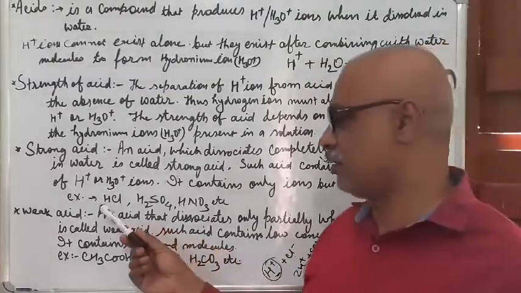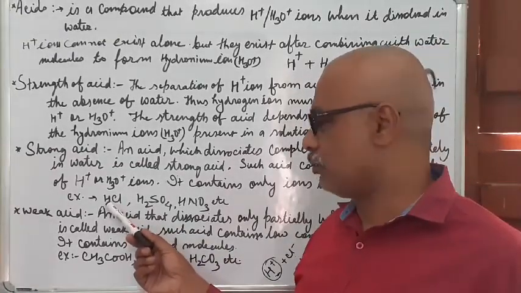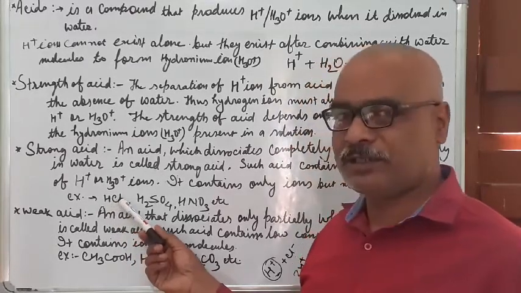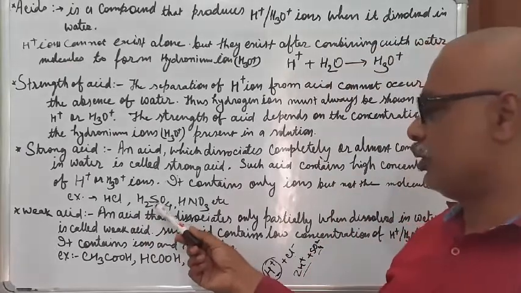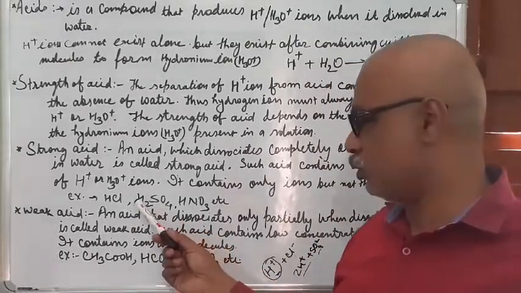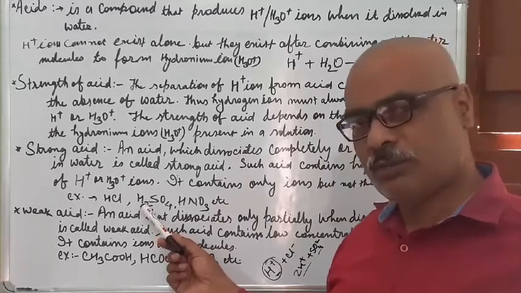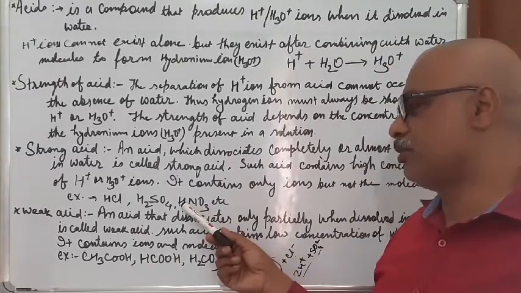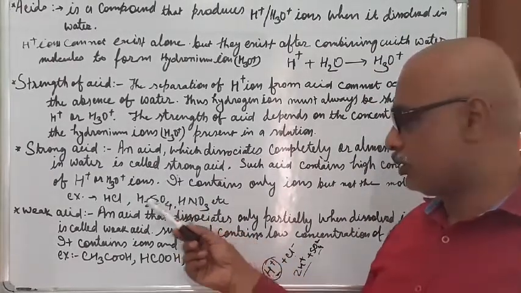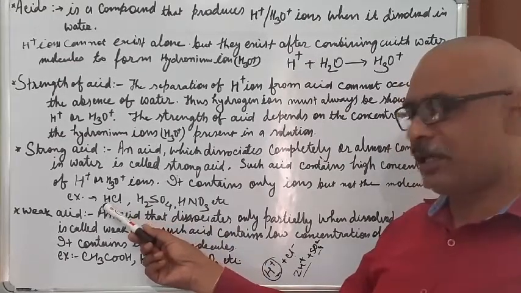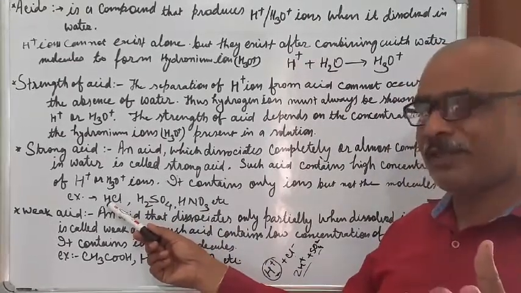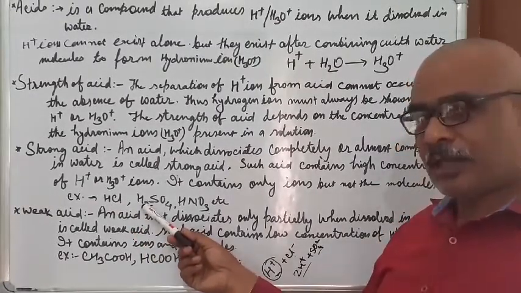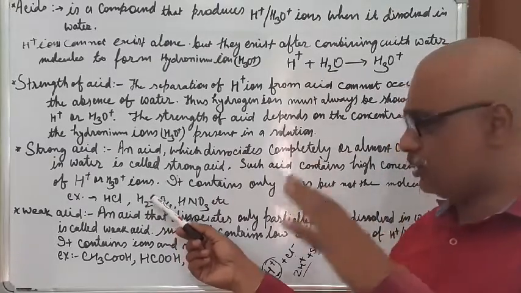Like HCl has 1 H plus ion per molecule. Per molecule you have 1 mole of H plus ion. So when you put it into the water, it will give you 1 H plus ion. When you put H2SO4 into the water, it will give you 2. There are 2 moles of hydrogen here, so it will give you 2 moles of hydrogen ion. Here 1 mole of nitric acid gives you 1 mole of H plus ion, because 1 mole of hydrogen is there and it produces 1 mole of H plus ion. So strong acid has 2 moles of hydrogen and produces 2 moles of hydrogen ion. That's why it is strong.